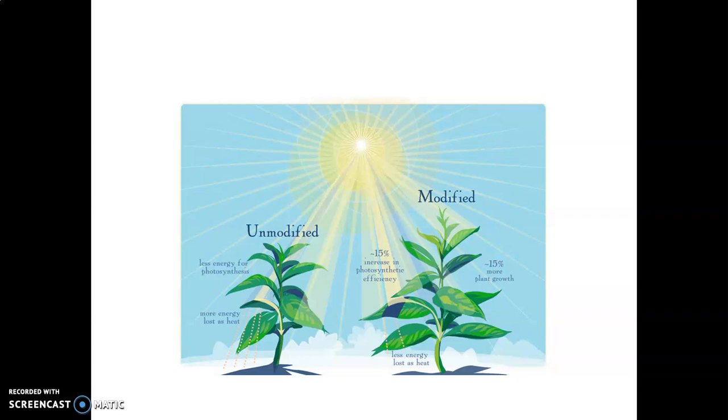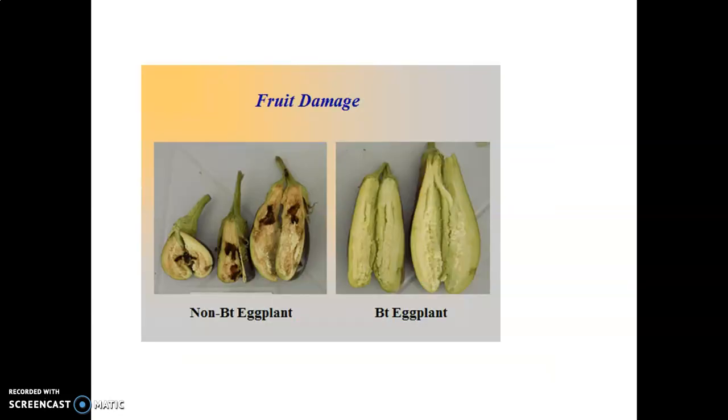Now from this diagram it is very clear what is the specialty of a modified plant compared to an unmodified plant. It is more healthy. And children, did you ever hear about BT plants, BT brinjal, BT cotton and all? BT stands for the name of a bacteria, Bacillus thuringiensis. Once we incorporate this Bacillus thuringiensis into the seed of a plant, that plant never experiences an attack by pests. It is one example. No need to study the example, but for your information, I am explaining these. BT plants are genetically modified plants.